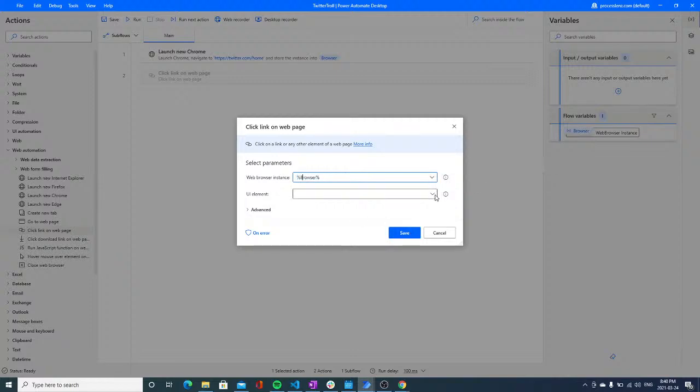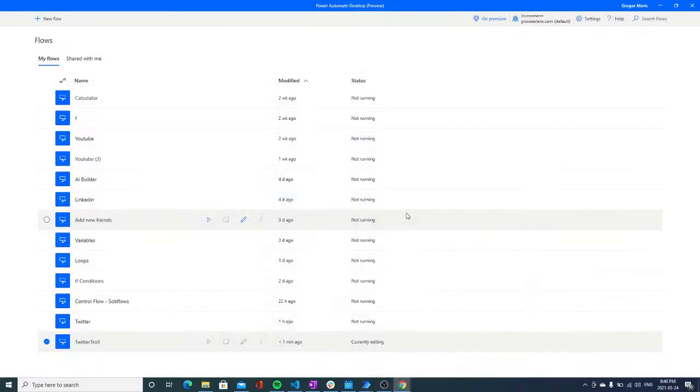Now what is going on here? When we created the first action, the action to launch Chrome, we created a variable called browser, and that was automatically created by Power Automate, since Power Automate is so great. We have saved our instance of our variable in here so that we can access it and use it later inside of our flows.